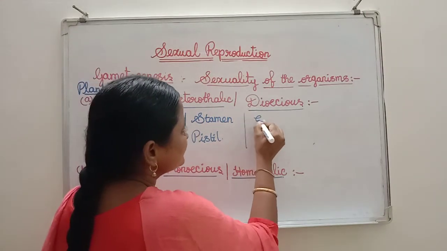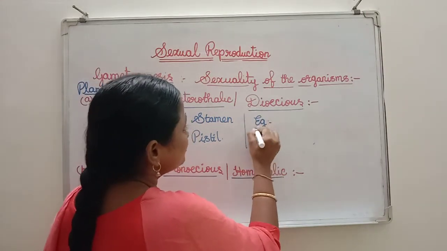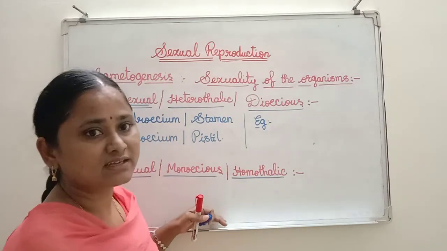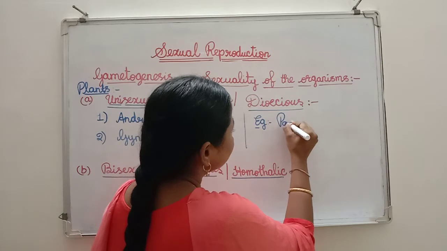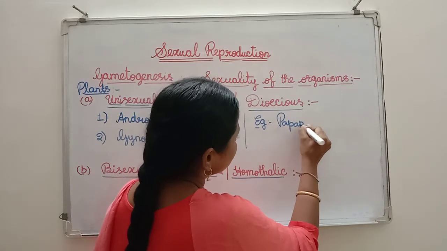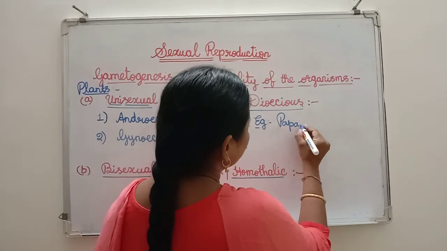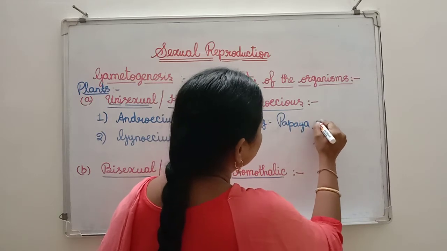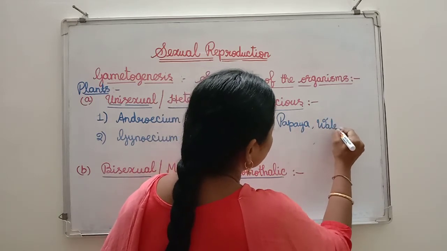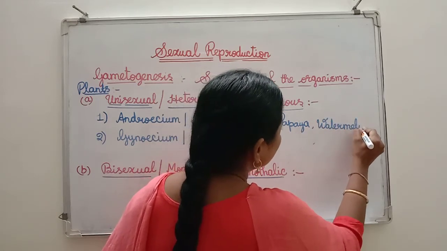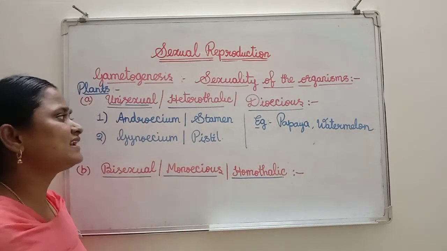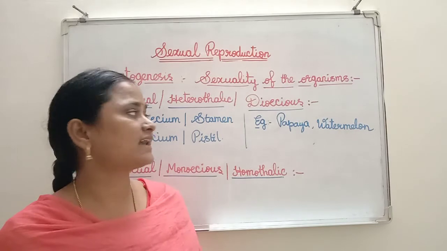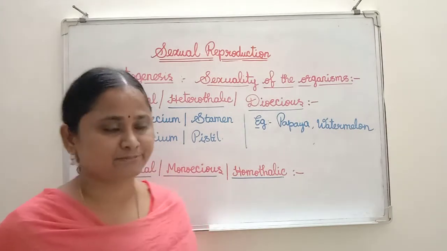Examples of unisexual or heterothallic or dioecious plants are papaya, then the second one is watermelon. These are the two examples.